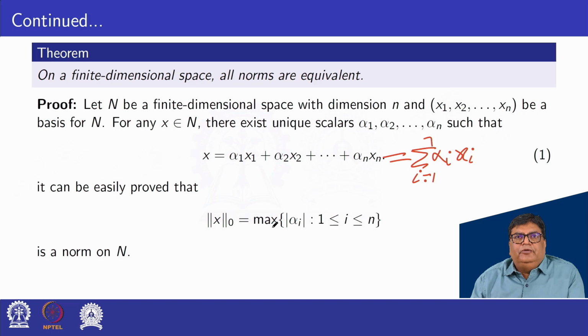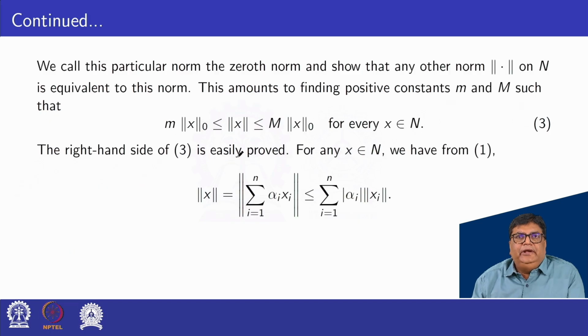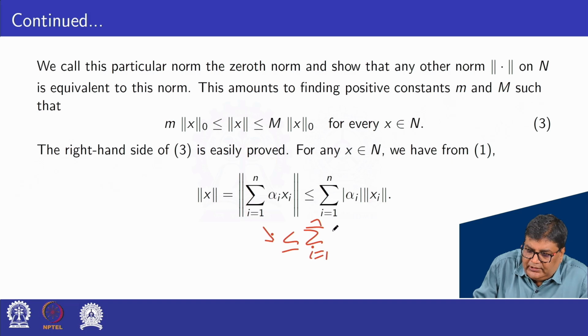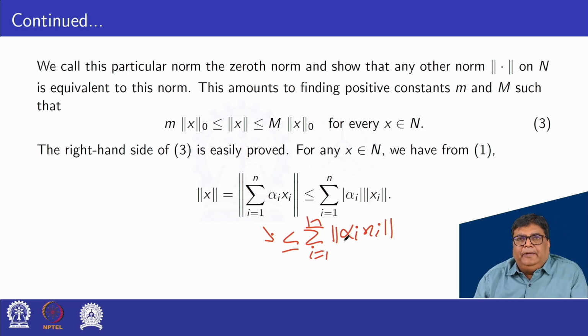So norm x is equal to norm of summation i equal to 1 to n alpha i xi, which is less or equal to summation i equal to 1 to n norm alpha i xi. Alpha i is a scalar, so this can be written as |alpha i| norm xi. So norm x less or equal to summation i equal to 1 to n |alpha i| norm xi.